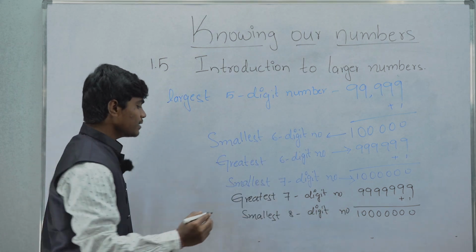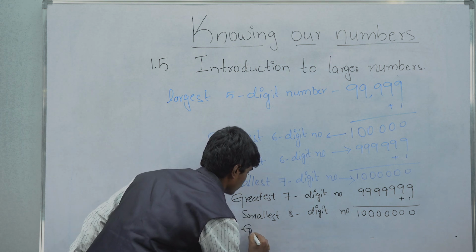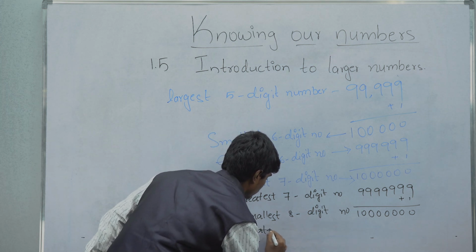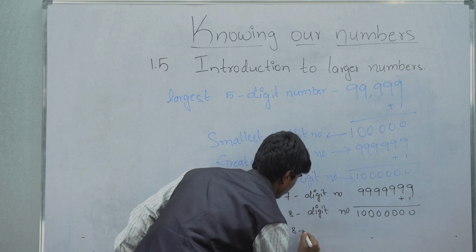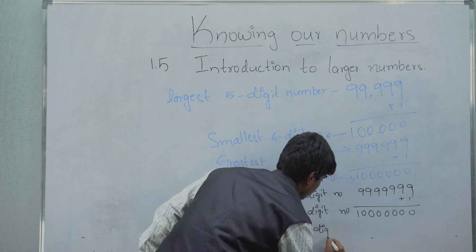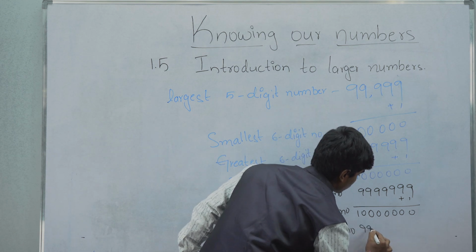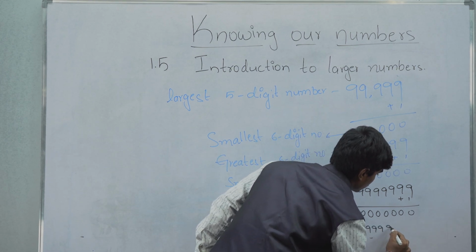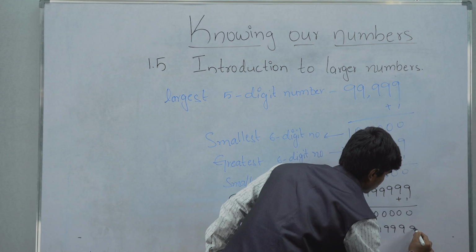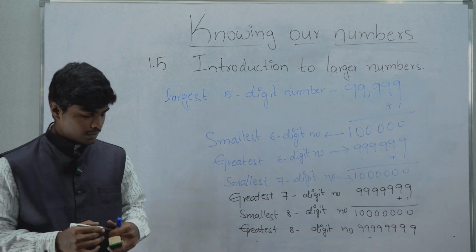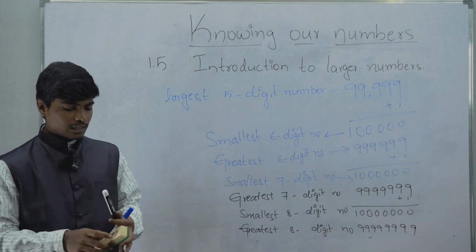And the greatest 8-digit number is 9,99,99,999. This is the greatest 8-digit number.